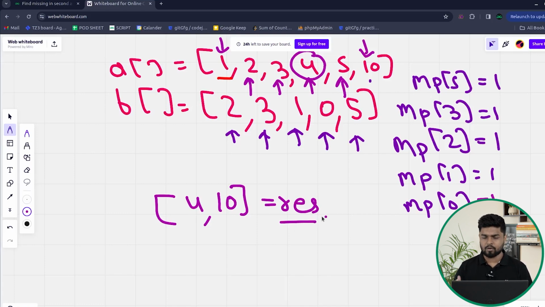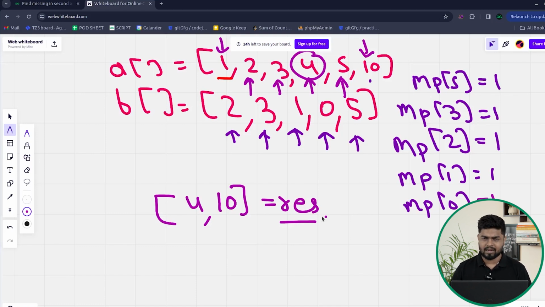So basically by using a map, first of all, we can iterate through the second array and store the frequency of all the elements of the second array. Then after that, we will iterate through the first array and check if there is any ith element of the first array that is having the frequency as 0. So this means that element is not present in the second array and we can add it in our list. So this will be the approach.